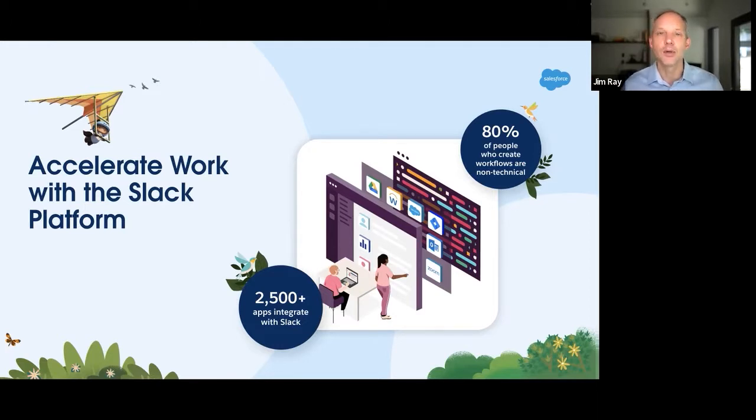And so you can integrate the unique mix of software and tools, and you can create some real-time saving automations in the same place where your workers are going to get their work done and to communicate with each other. And so we've got over 2,500 out-of-the-box integrations, as well as a suite of robust tools that allow you to build custom workflows with code or without. And so anyone can create automation inside of their digital HQ